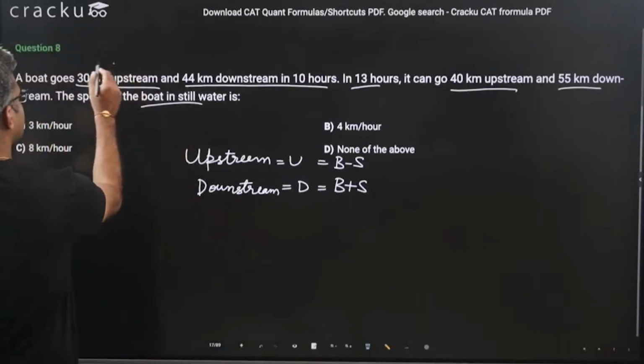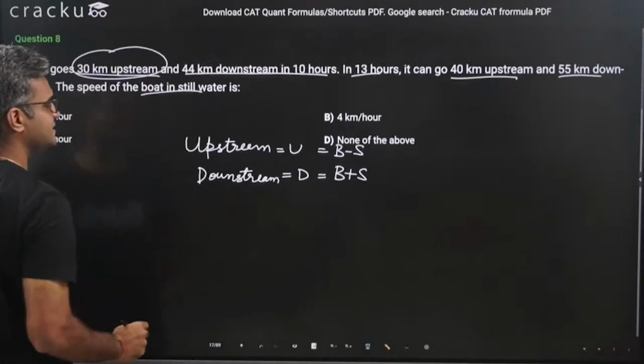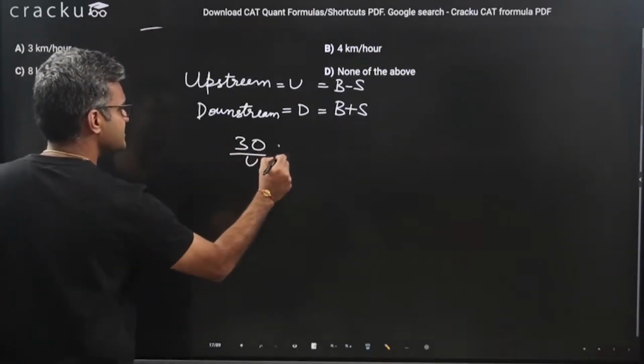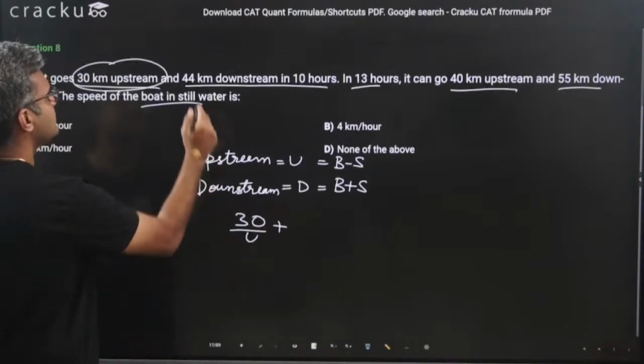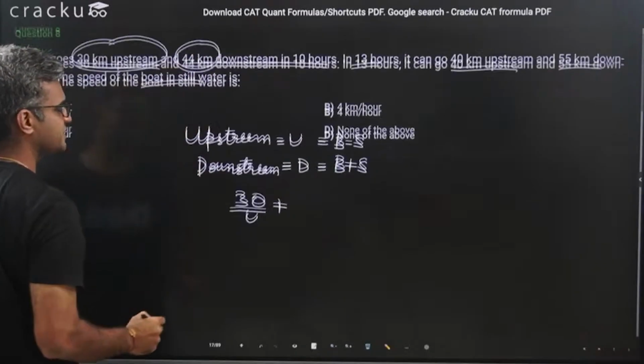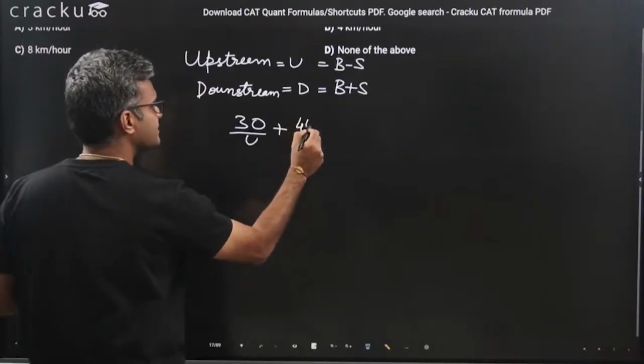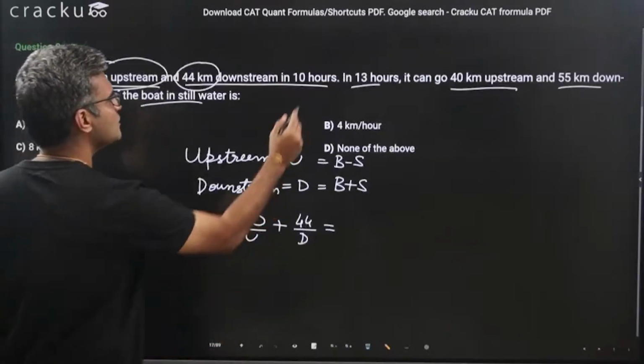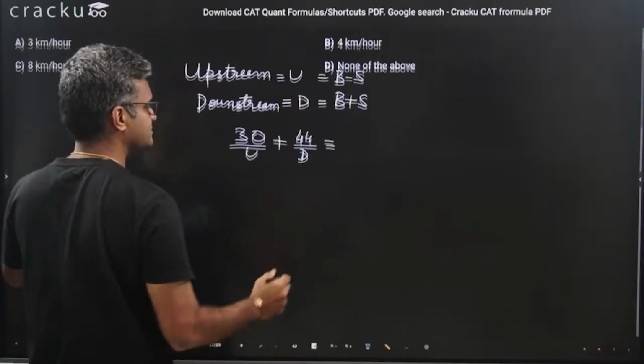It travels 30 kilometers upstream. So what is the time taken? The time taken will be 30 by u, distance divided by speed, plus 44 kilometers downstream. So that is plus 44 divided by d. This we are told is equal to 10 hours. This is the total time that is taken.